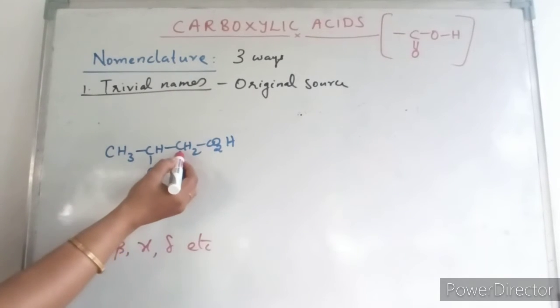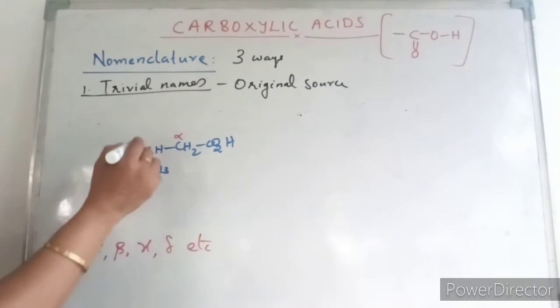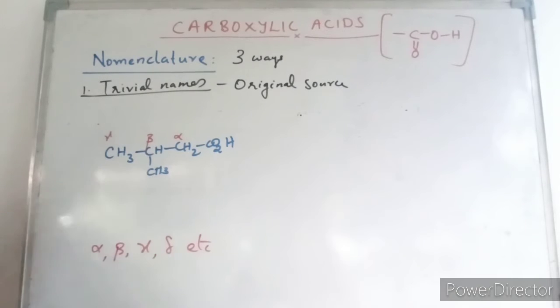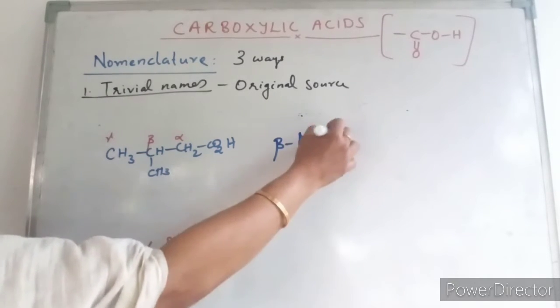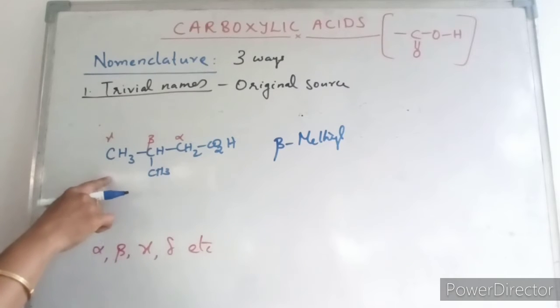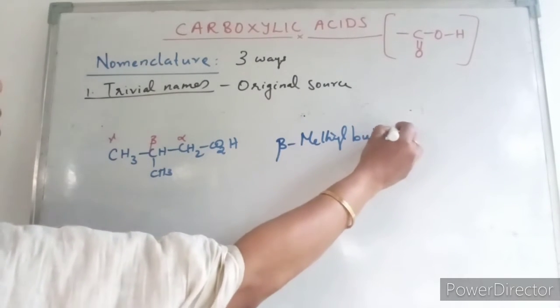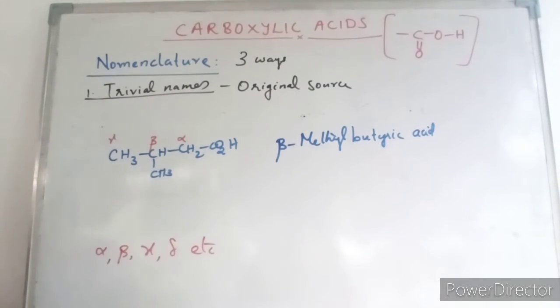If you look here, this is the functional group. The carbon attached to the functional group is called the alpha carbon, this is the beta carbon, this is the gamma carbon. The beta carbon contains a methyl group, so its name will be beta methyl, and with 1, 2, 3, 4 carbons it is butyric acid. So this is beta methyl butyric acid.